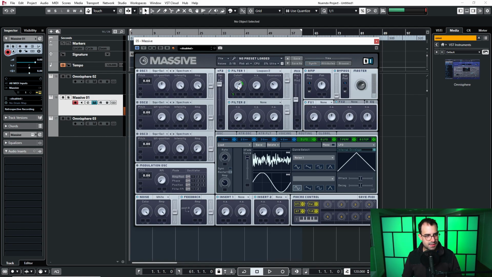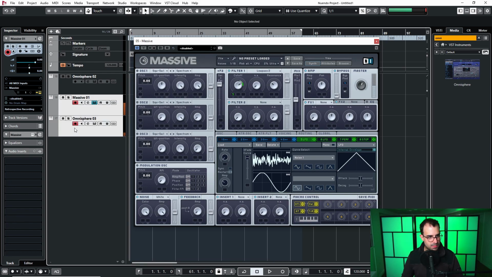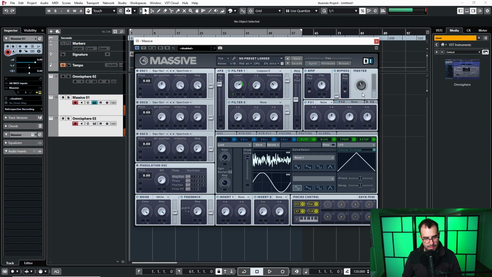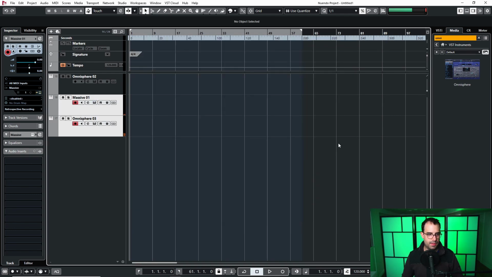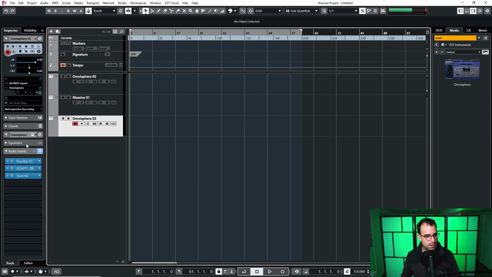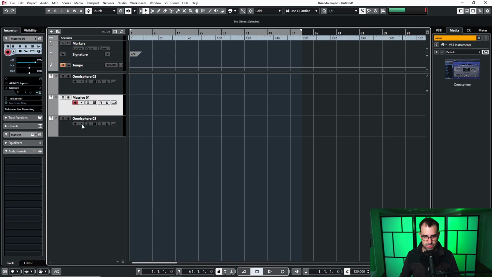If you want an intense sound, of course you can bring up the cutoff really high. And what's great is you can always layer these together. And of course I would blend them together using the reverb and the delay. Right now it's only on the Omnisphere patch, but I would put both of these through a similar reverb and delay so that they sound blended together. But yeah, that's pretty much it.